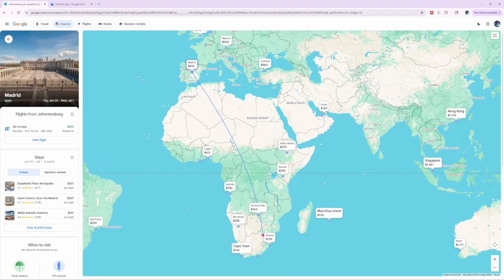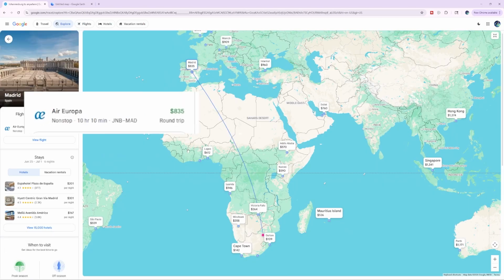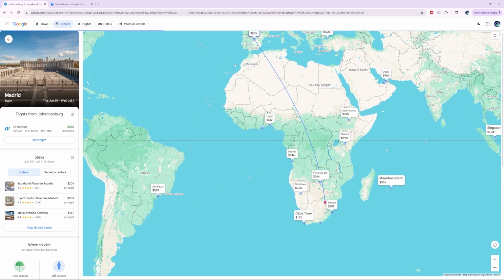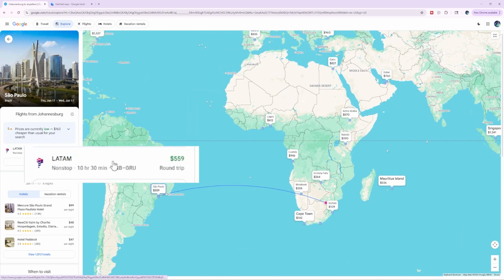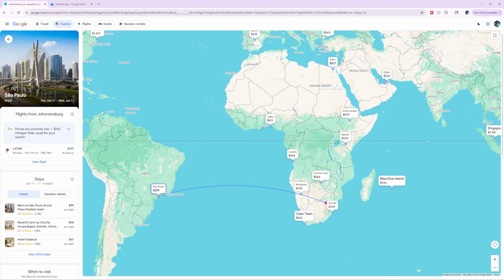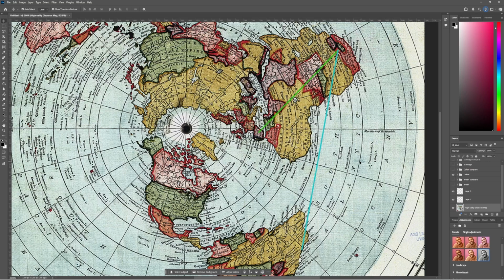So Madrid, the flight is 10 hours and 10 minutes. And then Sao Paulo, which is right over here, just across the water, 10 hours and 30 minutes. Again, they're basically the same amount of time. And when we map that on the Gleason's map, it looks like Madrid is about half the distance. Let's adjust those and compare.